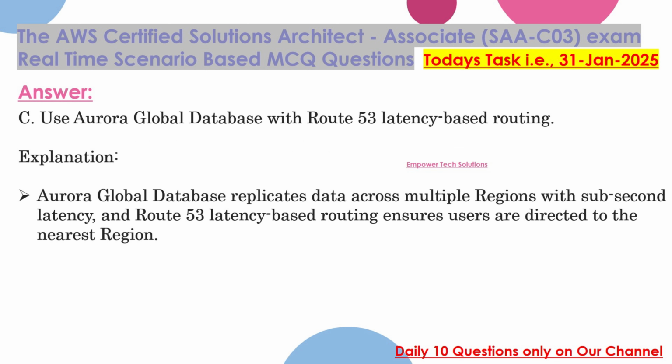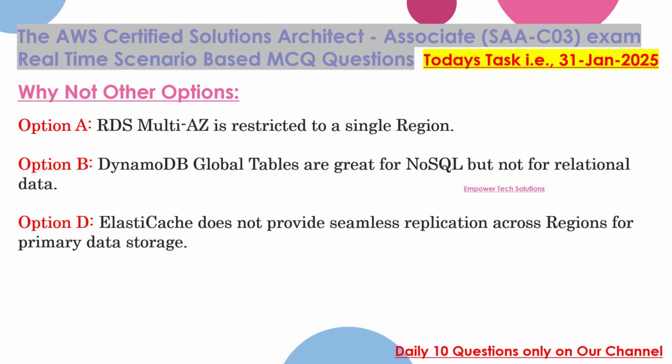Correct answer: C. Use Aurora Global Database with Route 53 latency-based routing. Explanation: Aurora Global Database replicates data across multiple regions with sub-second latency, and Route 53 latency-based routing ensures users are directed to the nearest region. Why not other options? Option A. RDS Multi-AZ is restricted to a single region. Option B. DynamoDB Global Tables are great for NoSQL, but not for relational data. Option D. ElastiCache does not provide seamless replication across regions for primary data storage.